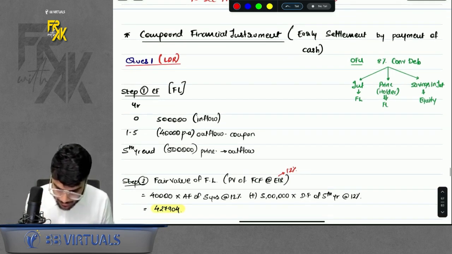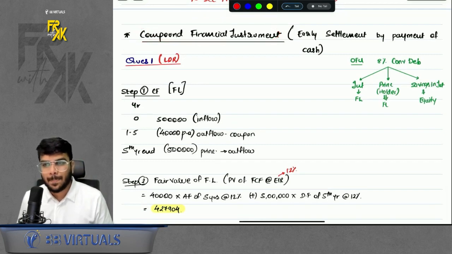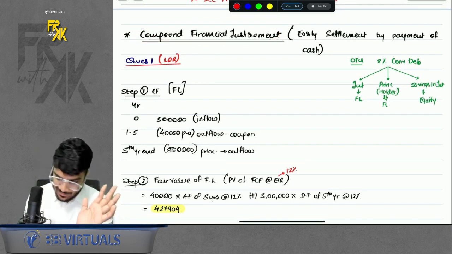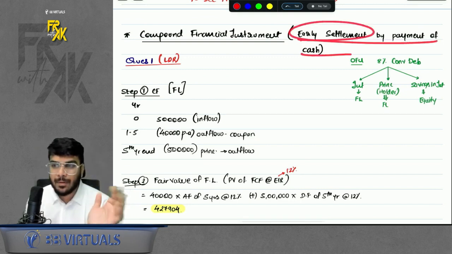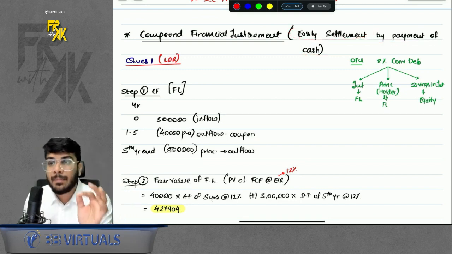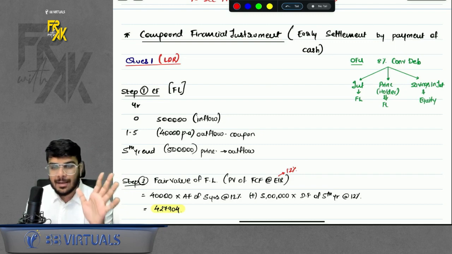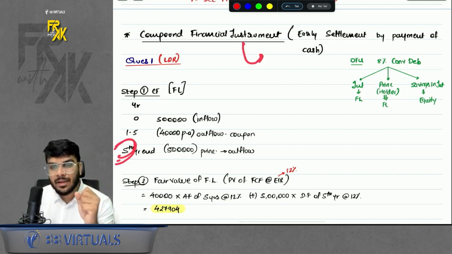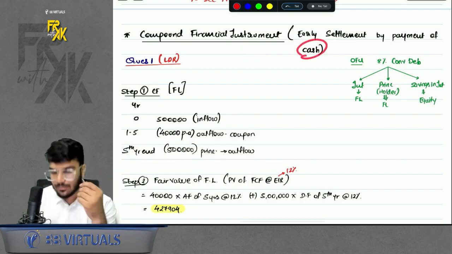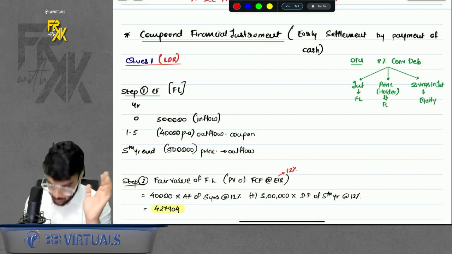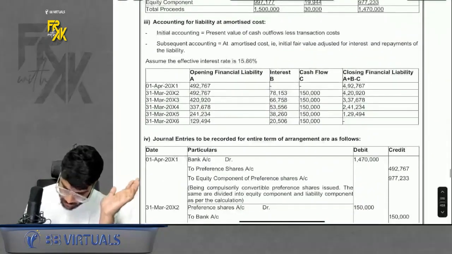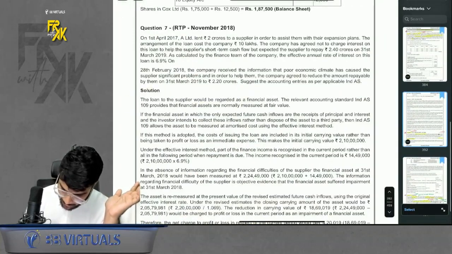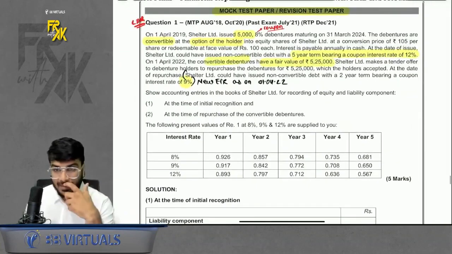Next point is compound financial instrument, right? Under compound financial instrument, one more case is there: early settlement by way of payment of cash. That means, for example, our original tenure was 5 years, but we settled the CFI in the third year only by making payment in cash. So how do we do it? We have question number 1 to understand this concept. We will read the question and try to understand what is there in this part.